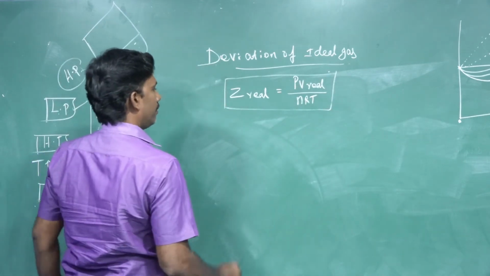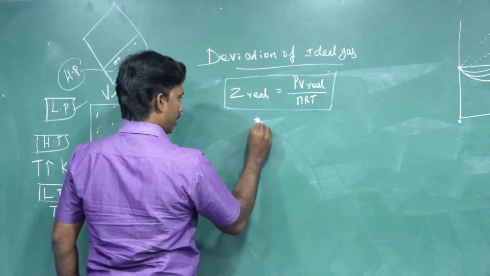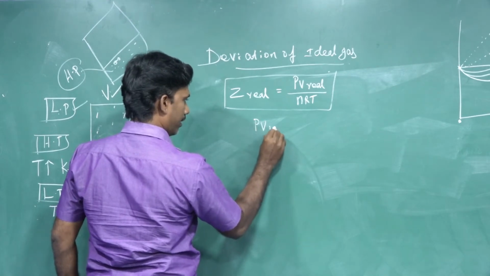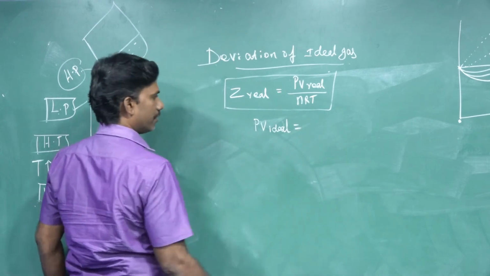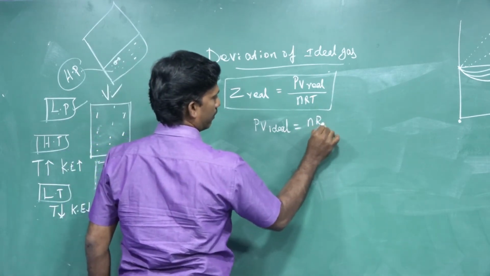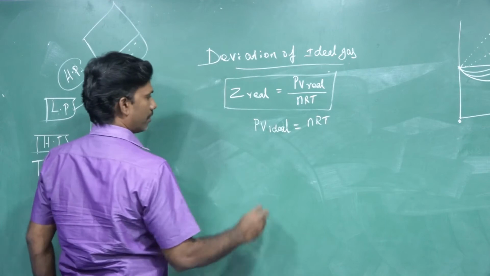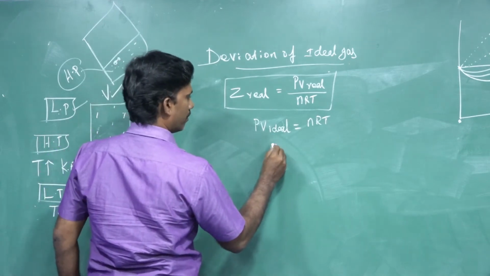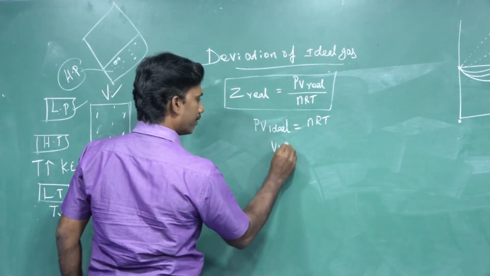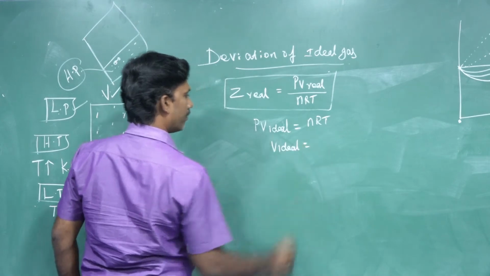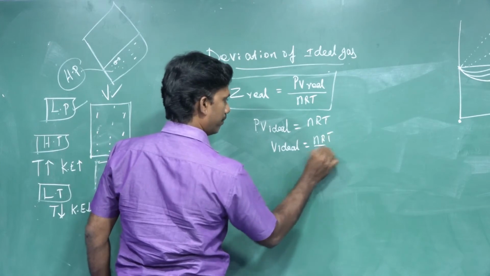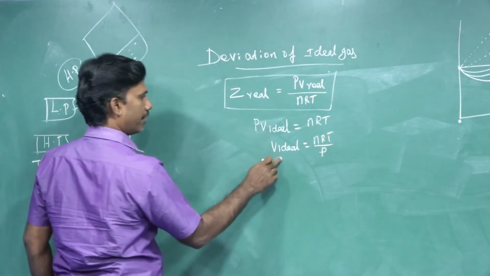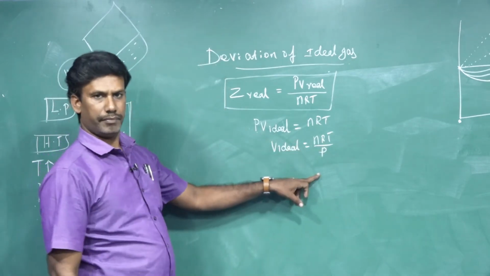So you know very well what the ideal gas equation is: PV ideal equal to nRT. What will V ideal be? V ideal equal to nRT by P. We can write it like this.